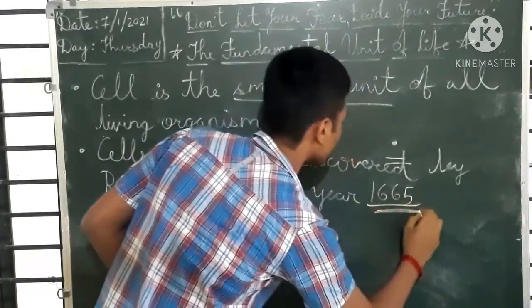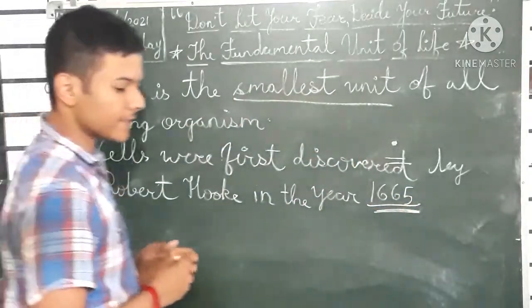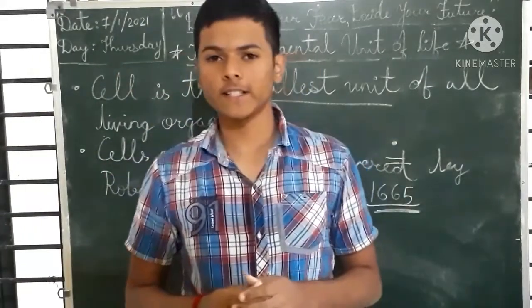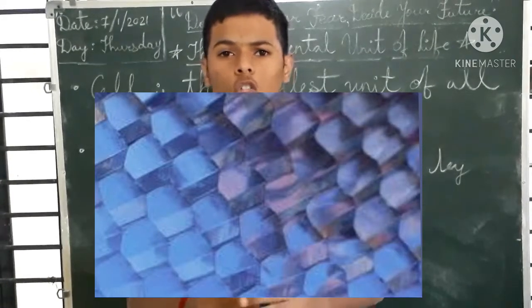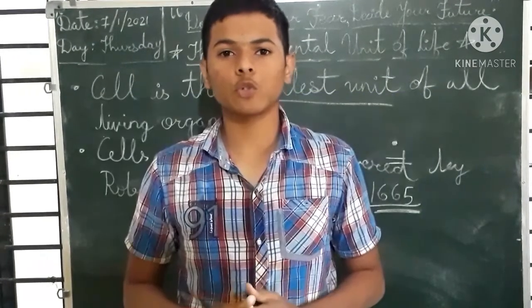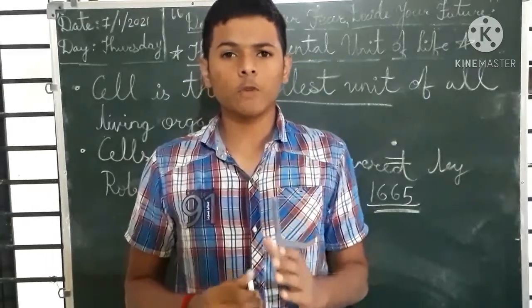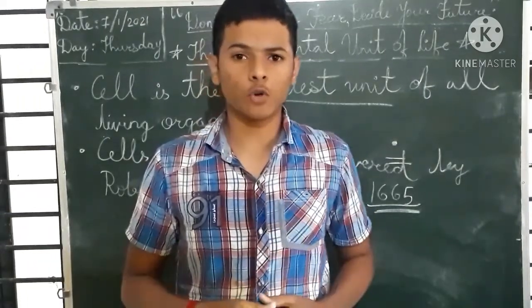Remember this year, it is very important. So what was his observation? He observed a honeycomb-like structure in a cork slice by using a basic microscope. That microscope was self-designed by Robert Hooke only.